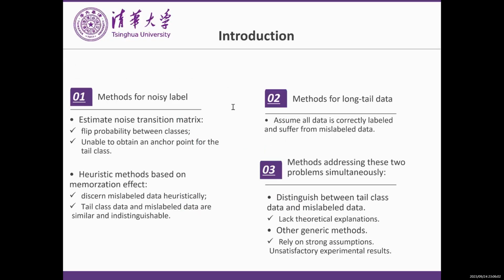Existing methods usually focus on addressing either noisy label or class imbalance separately. Methods designed for the noisy label problem usually cannot distinguish tail class data and noisy label data. For the long-tail problem, most of the algorithms assume that the labels are correct and suffer from mislabeling. Existing methods to tackle these two issues simultaneously usually lack theoretical guarantee, rely on strong assumptions, or have unsatisfactory experimental results.